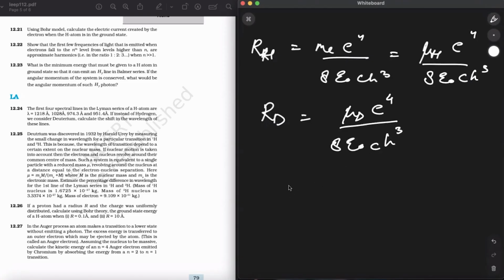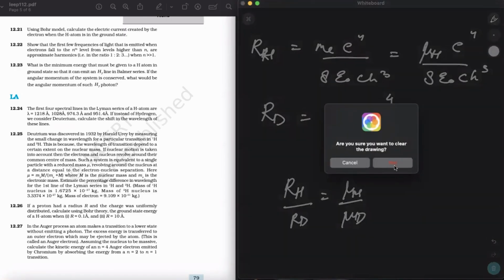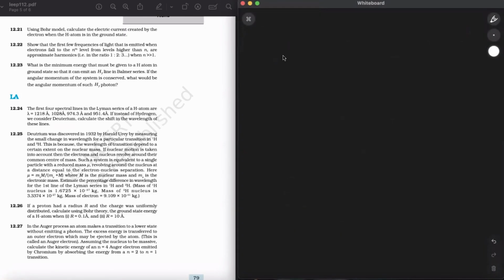Alright. So now I know RH upon RD will be what? It will be mu, reduced mass of hydrogen, over reduced mass of deuterium. Simple. Now we already made the relation between the RH and RD. Just equating that, lambda D divided by lambda hydrogen will be mu H and mu D. This is for reduced mass for hydrogen, reduced mass for deuterium.